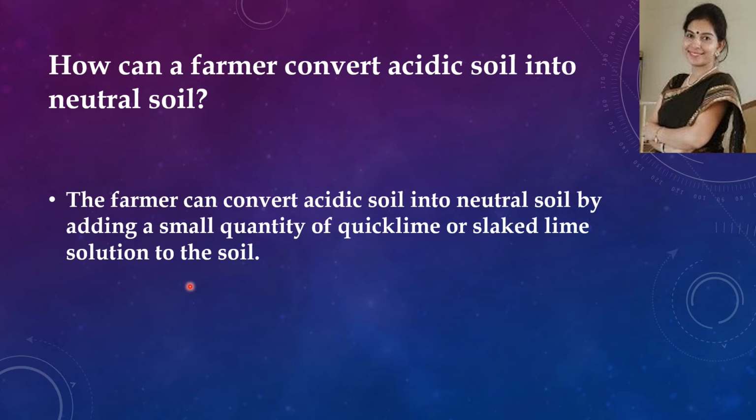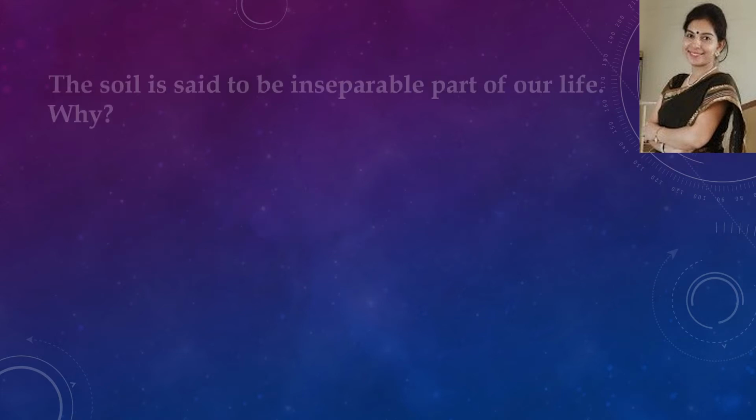So we are using the same neutralization reaction here, and quicklime or slaked lime is basic in nature. When they react with an acid, they neutralize the effect of acid, and we are using this process in our daily life.